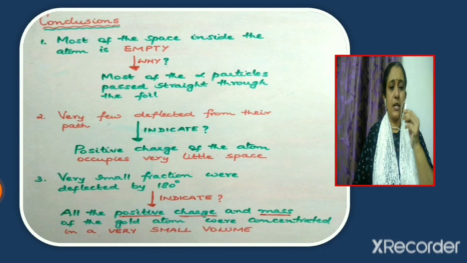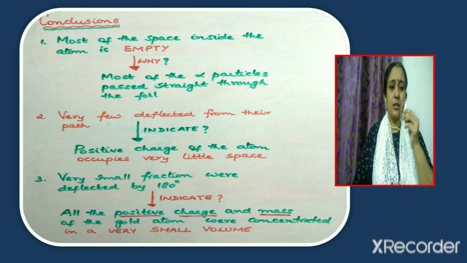Let's now discuss the conclusions made based on the observations of this experiment. Now consider the first point. Most of the space inside the atom is empty. So it is concluded that most of the space inside the atom is empty. So why was such a conclusion made? It is because most of the alpha particles passed straight through the foil. Since most of the alpha particles did not get deflected, it says that most of the space inside an atom is empty.